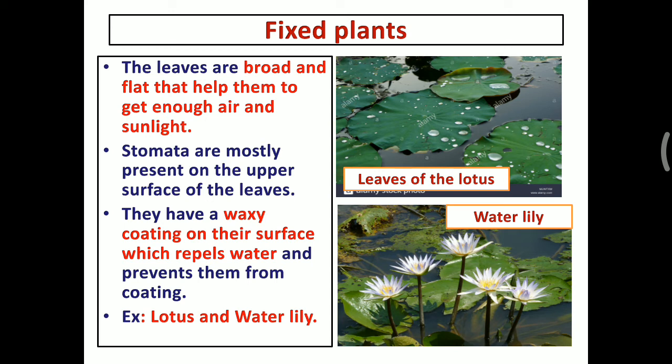The spelling mistake, not coating, coating, not coating, that is rotting. So when the water droplet falls on the leaf of this plant, that water drop is not absorbed by the leaf because of some waxy coating on the leaves, that is waterproof material. So the examples of fixed plants are, one is a lotus and another one is a water lily.